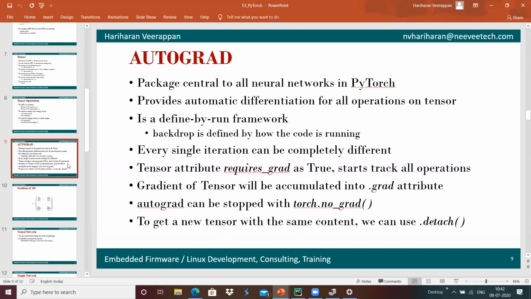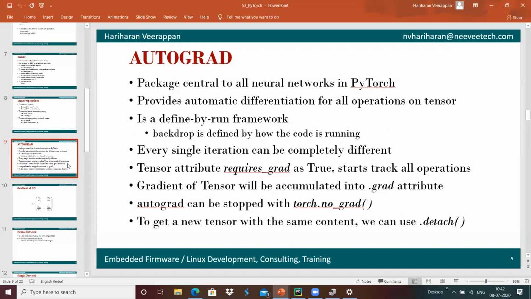Whenever the tensor gets changed, or any operations are done over the tensor during code execution, it automatically creates the differentiation, and auto gradients are automatically calculated accordingly in the background, which is what define-by-run means here.